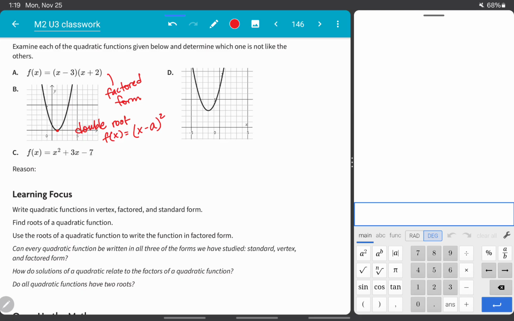C, there are no whole numbers that multiply to get -7 but add to get 3, so this can't be easily factored. So probably we could either complete the square, use the quadratic formula, or the Babylonian method for this one. So we'll put not easily factorable.